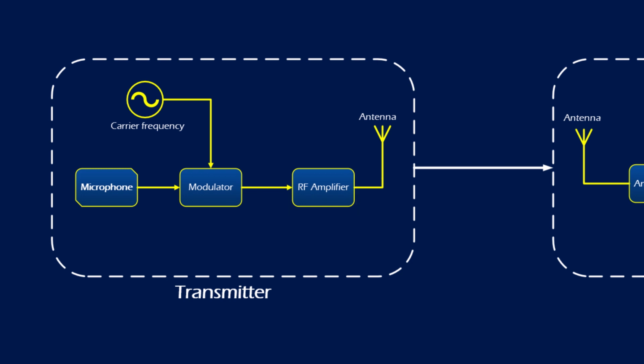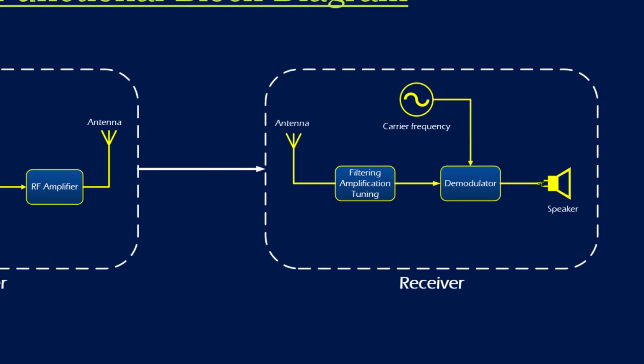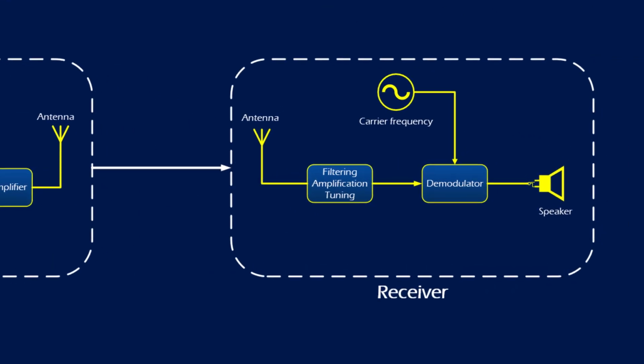After amplification, the amplified signal is transmitted to space with the help of the transmitting antenna. At the receiving end, the radio frequency signal is received by the receiving antenna, and this signal is filtered, amplified and tuned. Then this radio frequency signal is demodulated with the same carrier frequency by which the sound signal is modulated at the transmitter end. Then this baseband signal is fed to the speaker to produce the sound signal back.